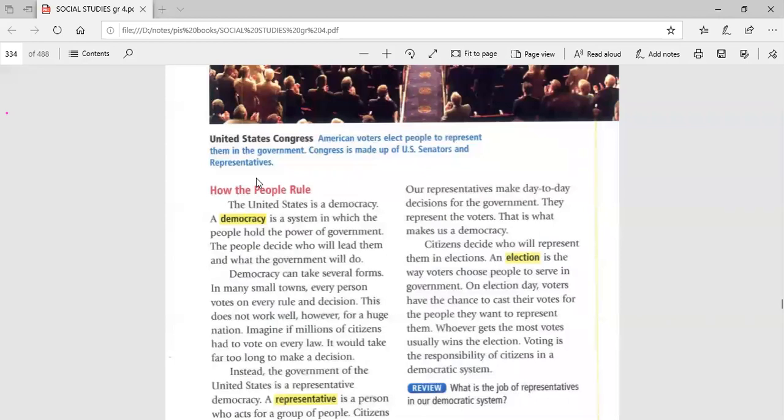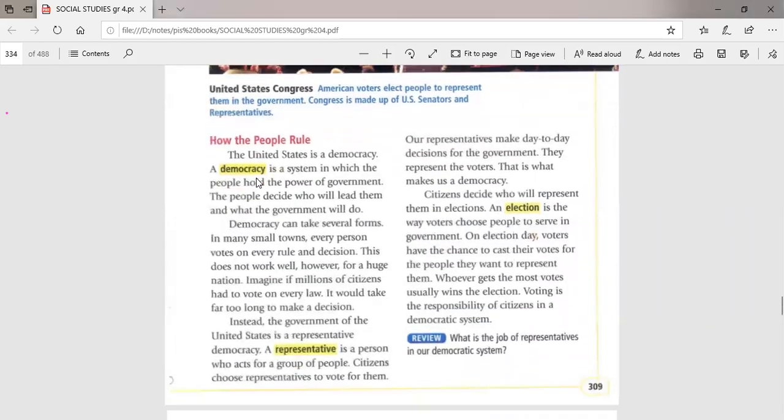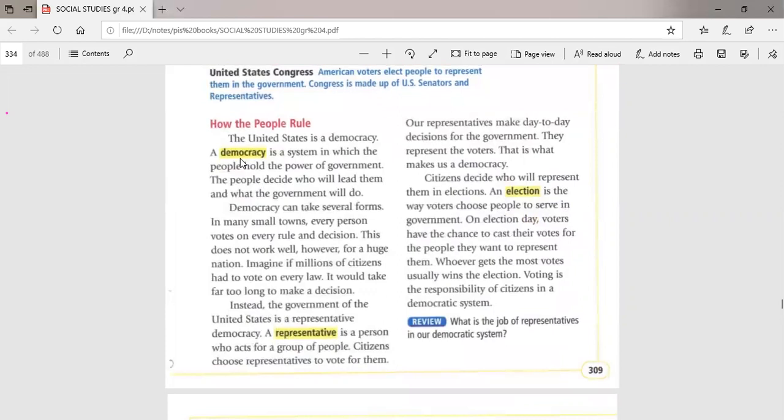Okay. This section is about how the people rule. First of all, guys, America is a democracy. What is the meaning of a democracy? Democracy is the system in which people hold the power of government. Again, we come to the words "hold the power of government." It means that the American citizens choose their leader, they choose their president.